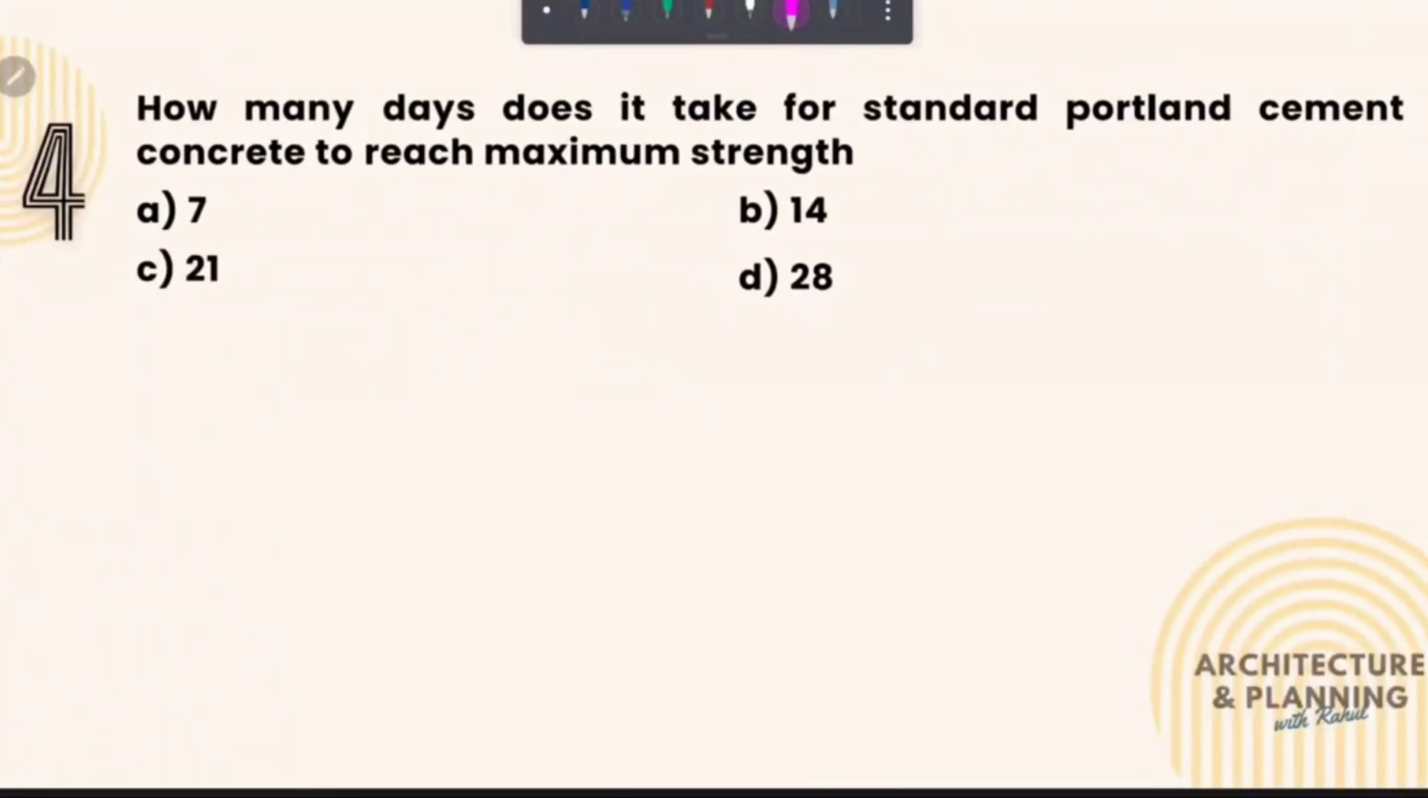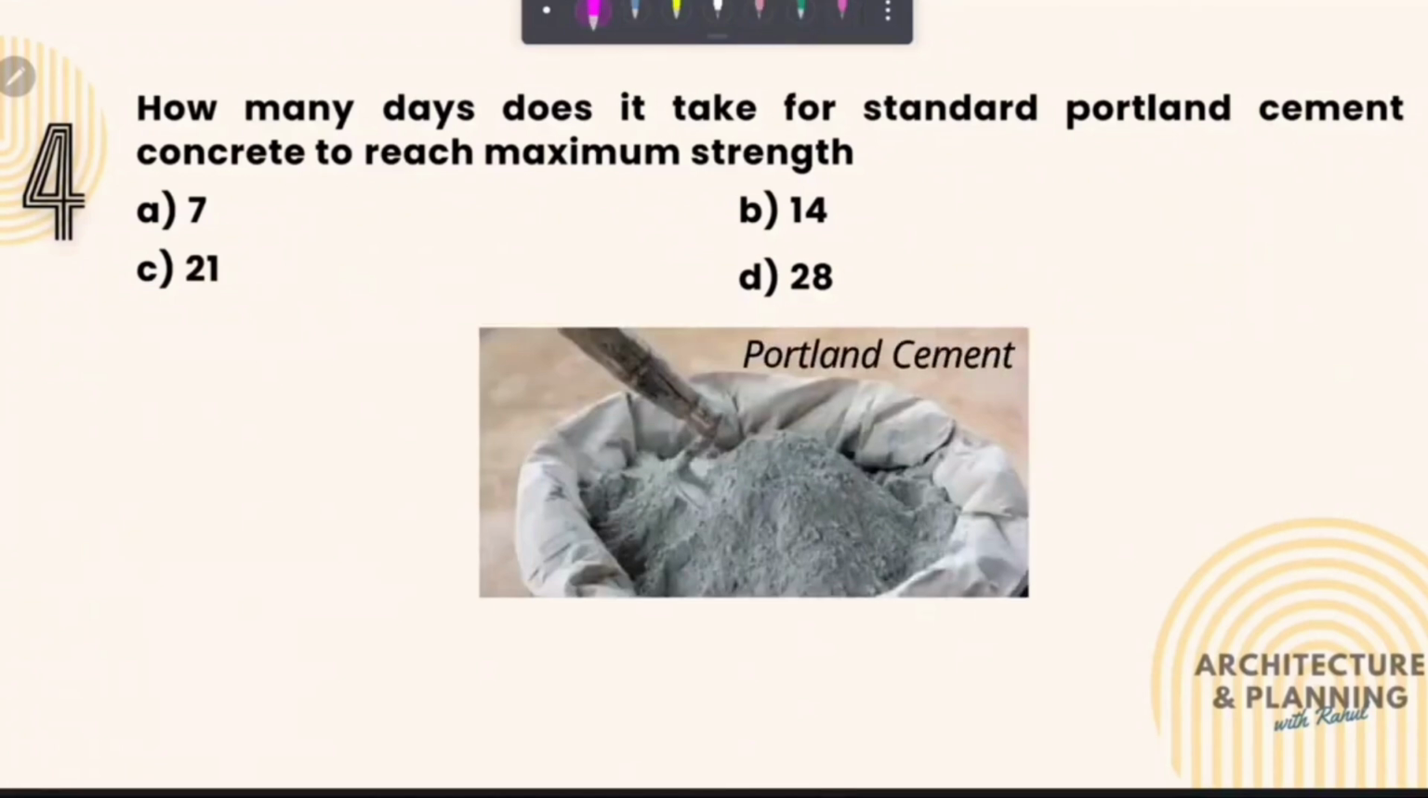How many days does it take for standard Portland cement concrete to reach maximum strength? So Portland cement has a tendency to set very easily. These cements can be set in just one day, but to gain its maximum strength, it requires almost 28 days. Therefore, the correct answer is option number D, 28 days.